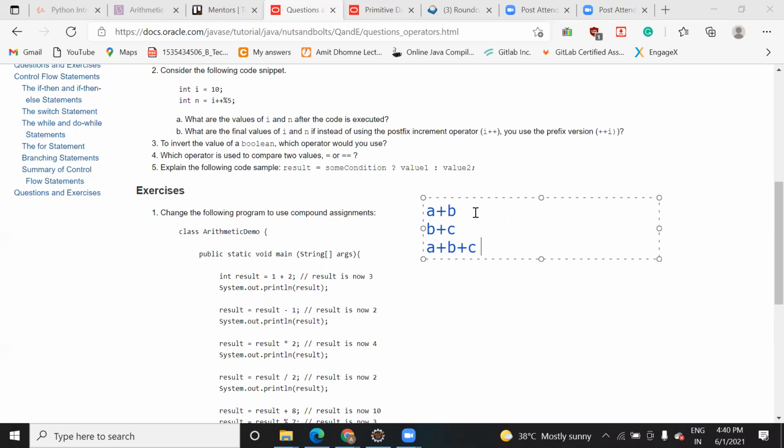It is something like, suppose a plus b, where a is 1 and b is 2. So it will give you 3. And if you assume b is 2 and c is 3, that will be 5. So 8.